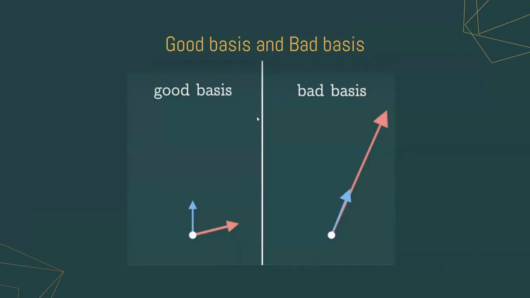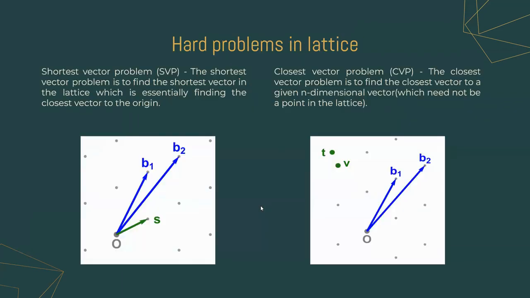The unit vector in the x direction and the unit vector in the y direction are the basis vectors. All the points in the lattice can be generated as a linear combination of these two basis vectors. A good basis is where the basis vectors are close to orthogonal and are of comparable lengths. For example, the unit x and unit y vectors in the 2D Cartesian lattice are good bases. A bad basis negates the above conditions. The shortest vector problem is to find the shortest vector in the lattice, which is essentially finding the closest vector to the origin. The closest vector problem is to find the closest vector to a given n-dimensional vector, which does not need to be a point in the lattice.